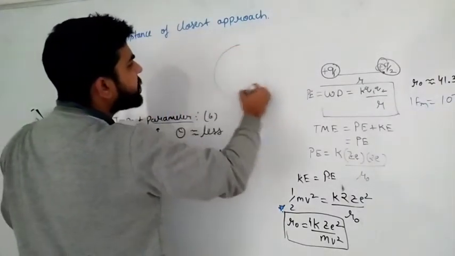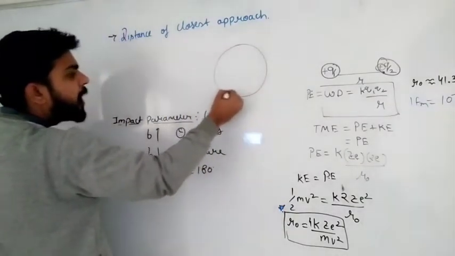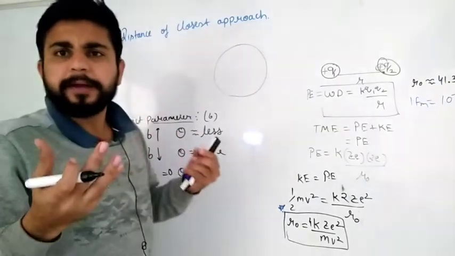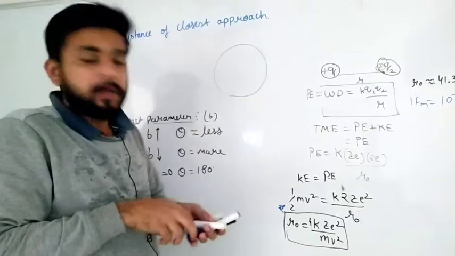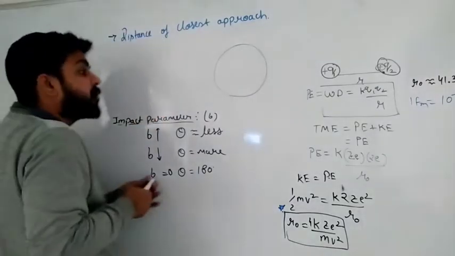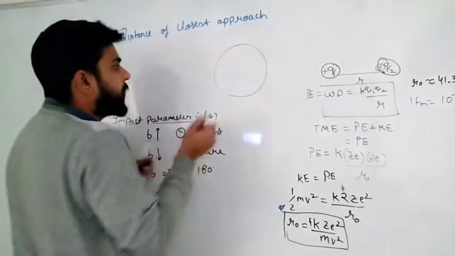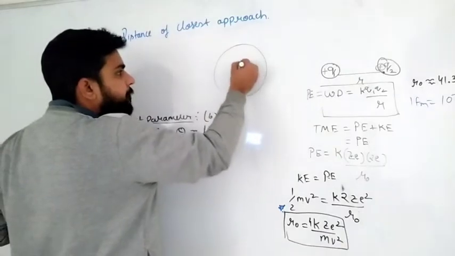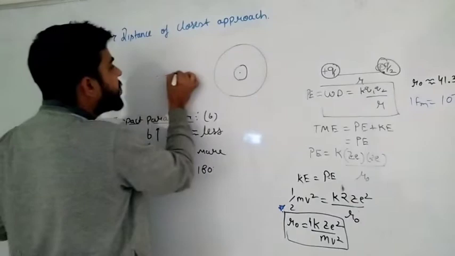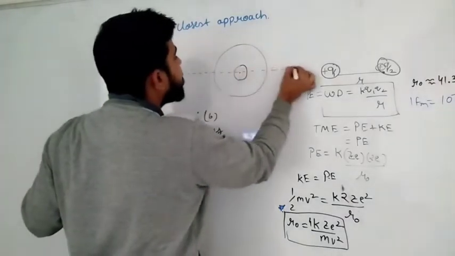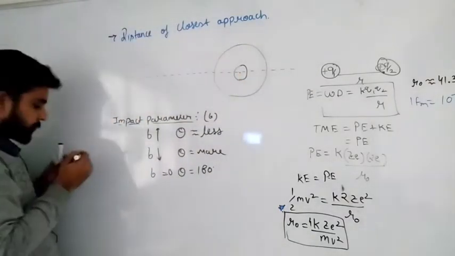Impact parameter basically defines how the scattering will be impacted. Look, this is our nucleus, this is the center part of the nucleus. We have drawn one horizontal line joining the center of the nucleus.